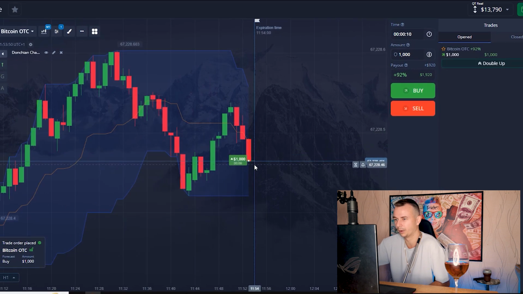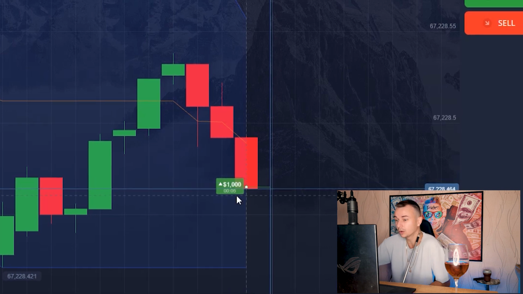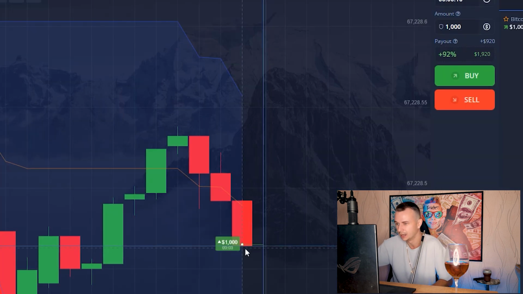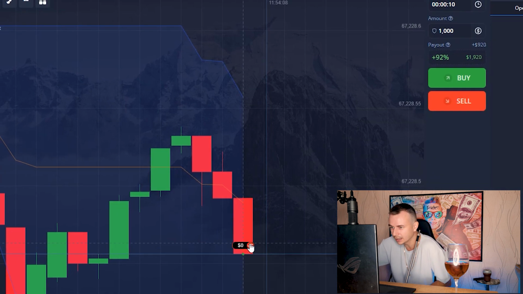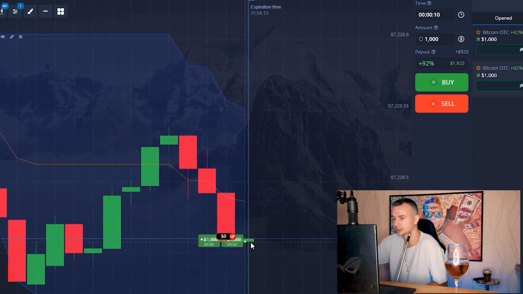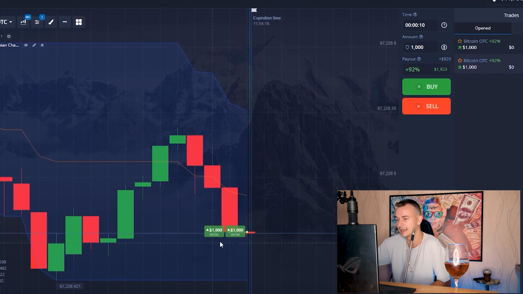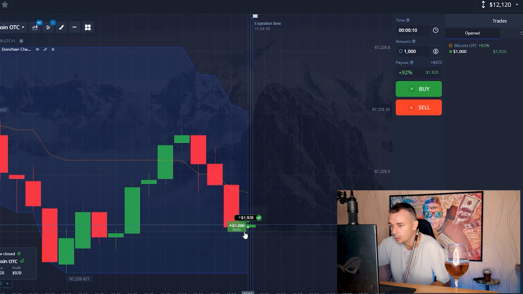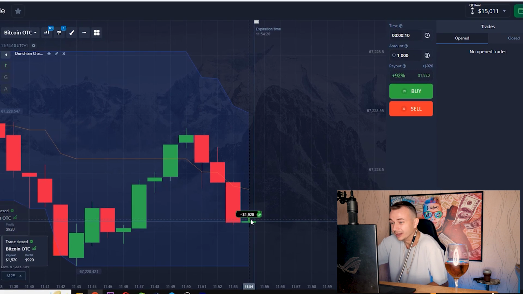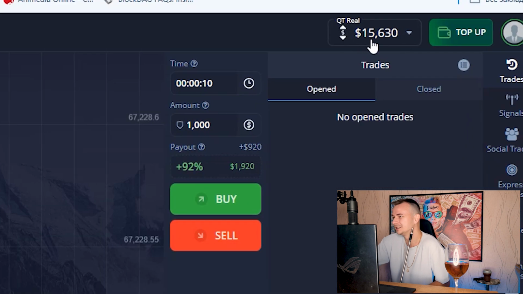Now I like to buy from this point, and after 7 seconds we will know if I earn or lose $1,000. As you can see, the price is going a little bit down and I take 2 buy positions, 2 long positions, because the price needs to go up from this point. That's why I take 2 positions. 3, 2, 1, and I earn $4,000. As you can see, my balance is almost $16,000.